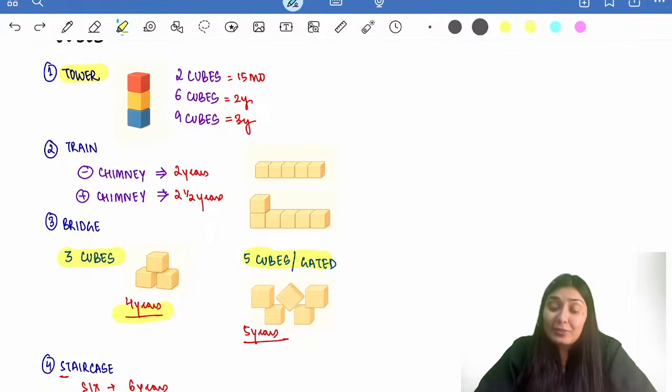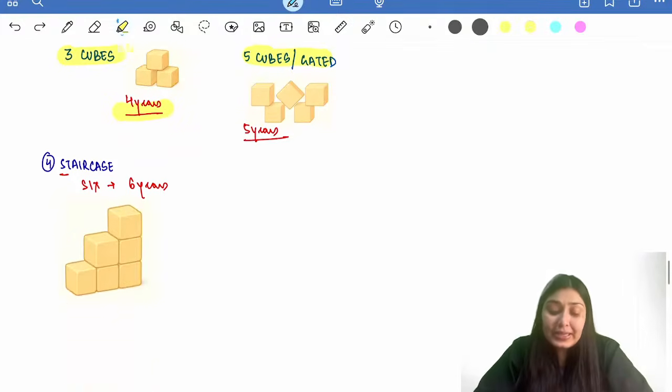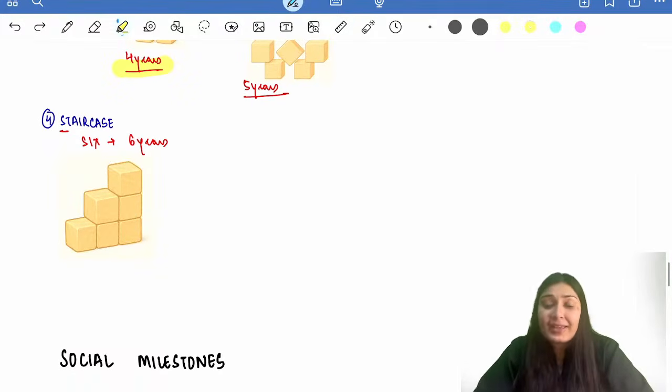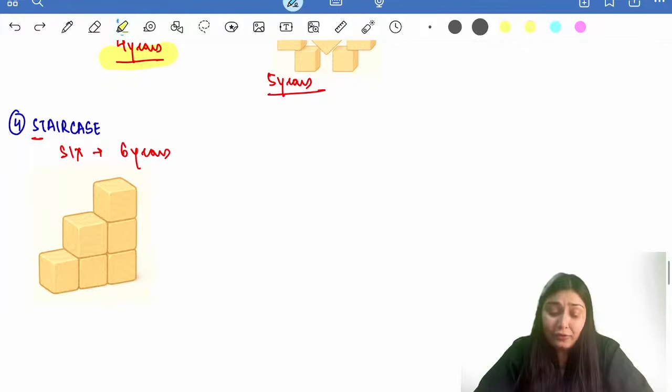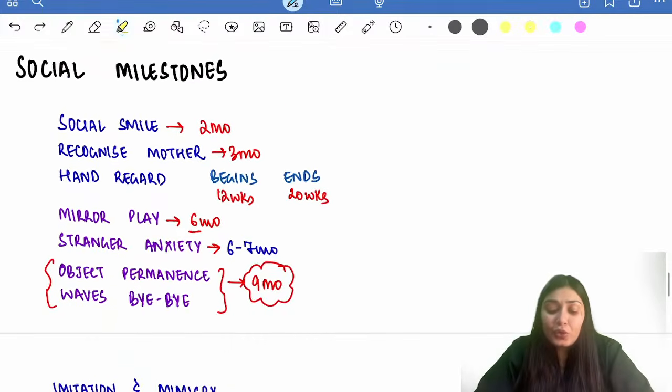Bridges, 3 gated bridge or 3 cube bridge at 4 years of age, 5 cubes or 5 gated bridge at 5 years of age. And lastly, staircase, S for staircase, S for 6, at 6 years of age. So by this we are done with the important fine motor milestones too. Now let's move to the social milestones.